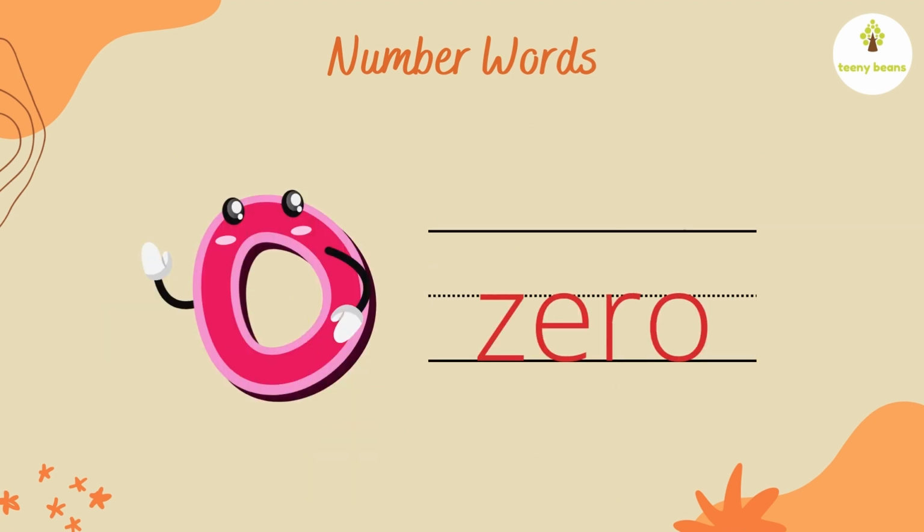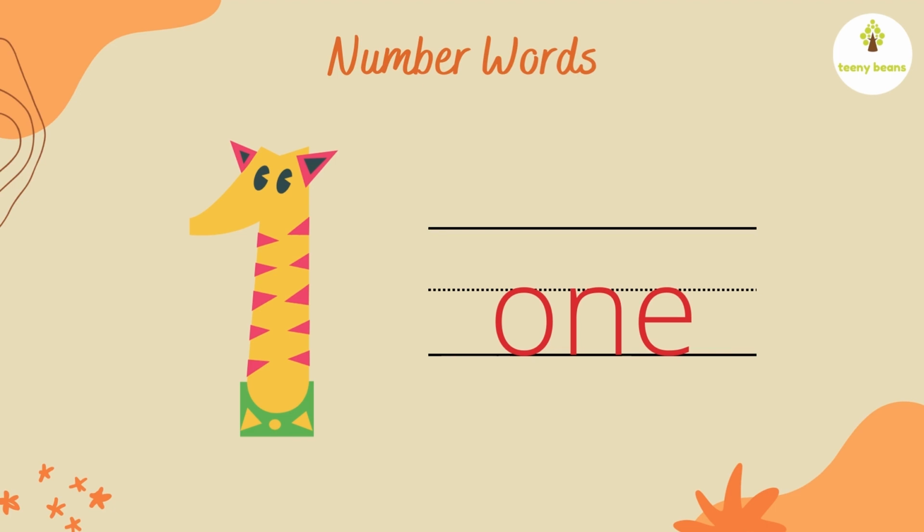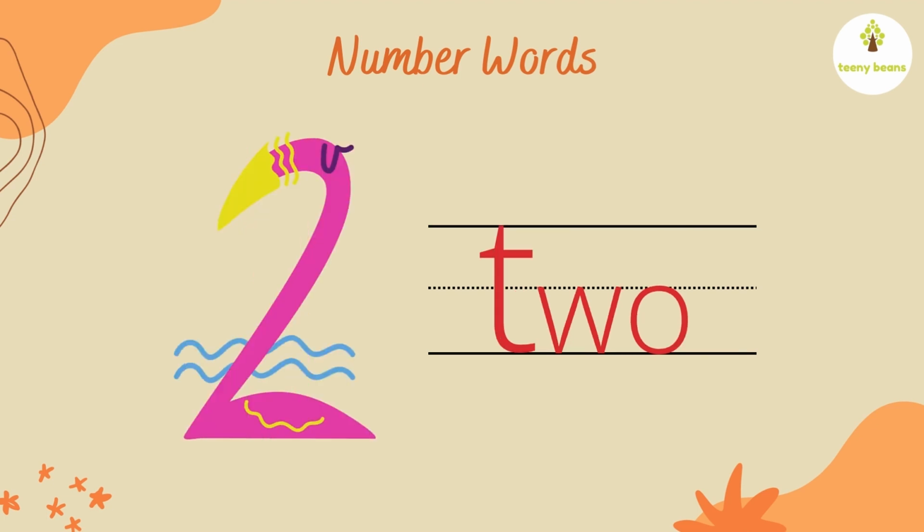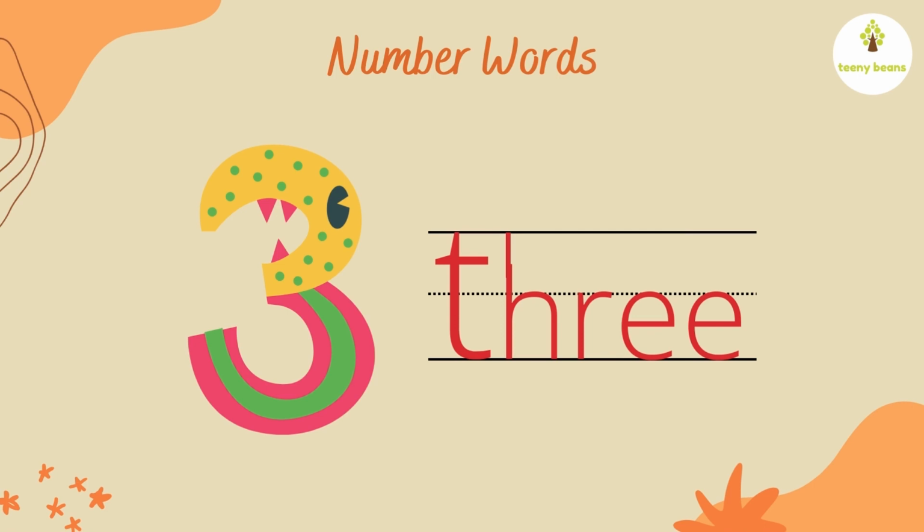0. This is the numeral 0 and the number name for the numeral 0 is Z-E-R-O. 0. This is the number 1 and the number name for numeral 1 is O-N-E. 1. This is the number 2, numeral 2 and the number name for numeral 2 is T-W-O. 2. This is number 3.